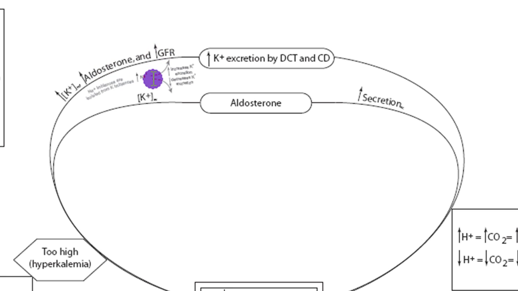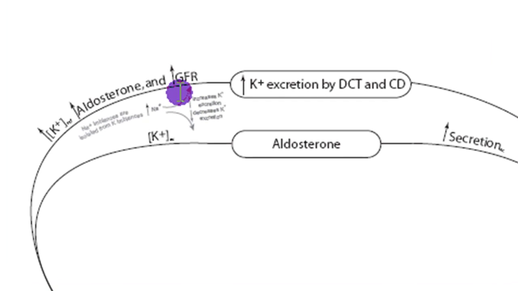Now, this is actually a pretty important mechanism because it balances and isolates potassium effects from sodium effects. And what I mean by that is if sodium goes high, that's actually going to increase GFR because we have more sodium around, more fluid around to go through the kidneys. And that would increase excretion by the distal convoluted tubule. But that high sodium is also going to decrease the presence of aldosterone as the body tries to get rid of that sodium. And the decreased aldosterone is going to inhibit the excretion of potassium.